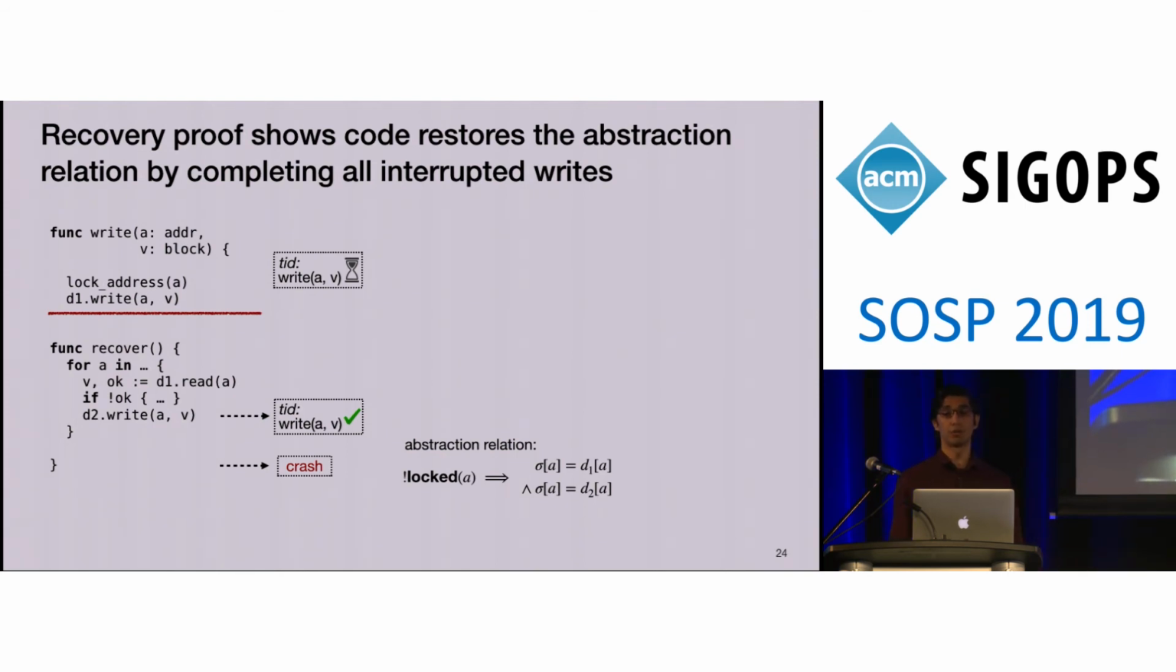In all of the figures I've shown so far, I've only had a single pending write operation, but the system is concurrent, and so in general, we could have multiple writes that were inside their critical sections at the time of a crash. The recovery code indeed covers all of these cases, it completes all of these operations, and it restores the synchrony of the two disks. And therefore, the abstraction relation holds at the end of recovery.